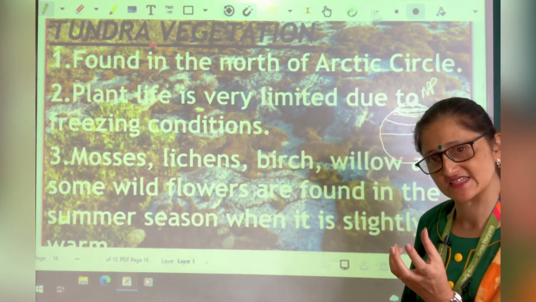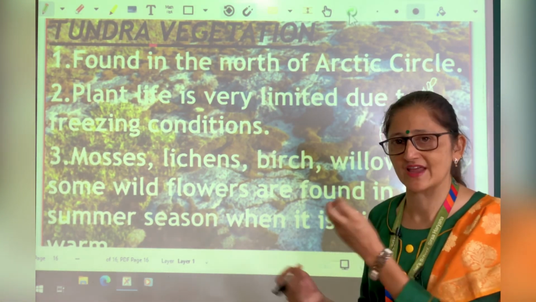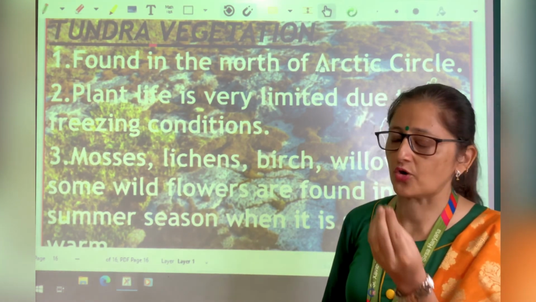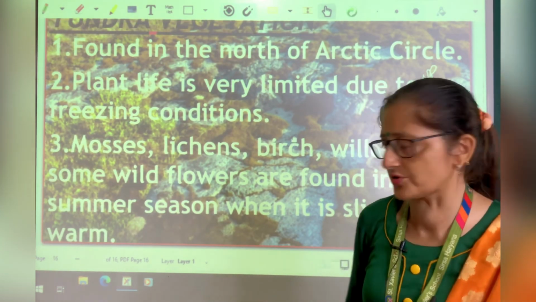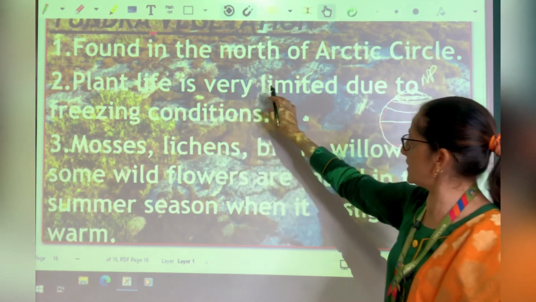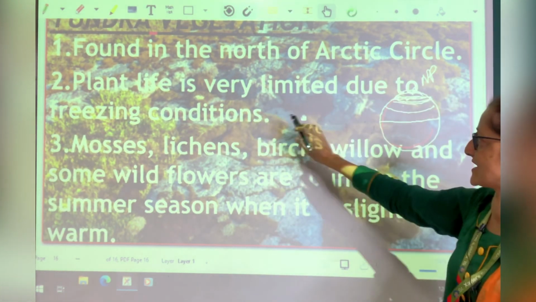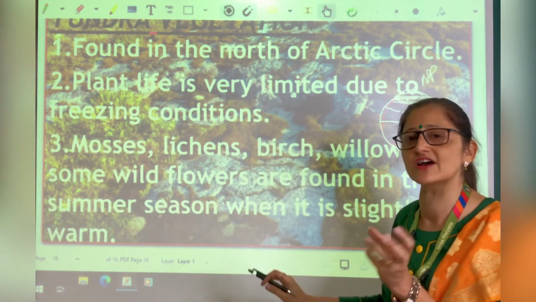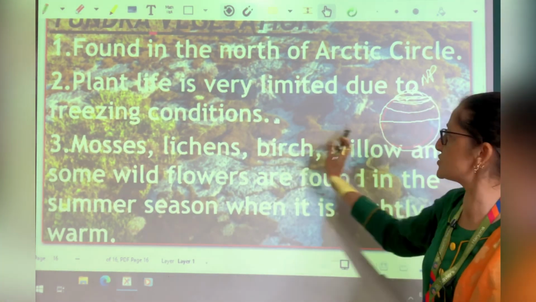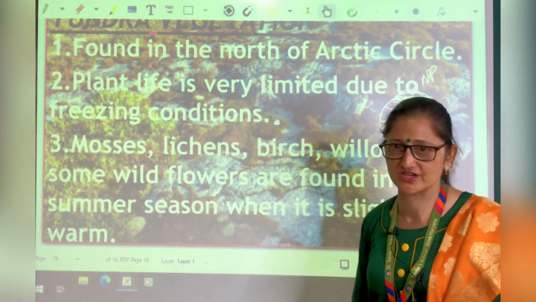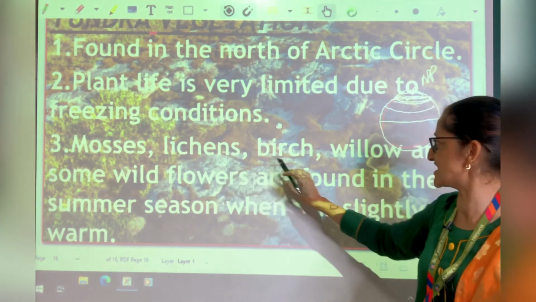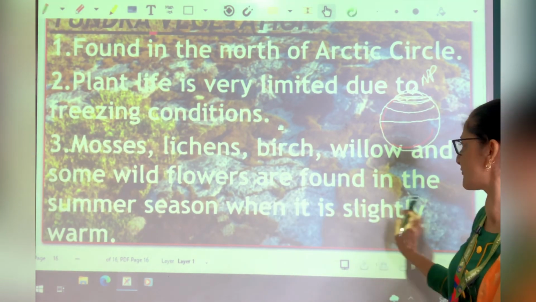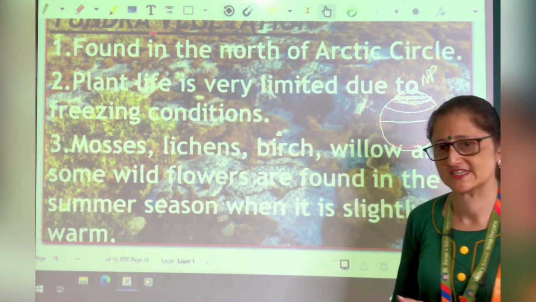Summer season is very short, and when the snow melts, only a few shrubs can grow. Found in the north of the Arctic Circle, plant life is very limited because the area is covered with snow due to freezing conditions. Mosses, lichen, birch, willow and some wildflowers are found in the summer season.